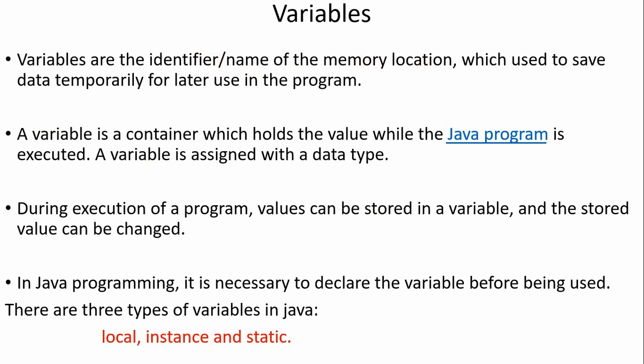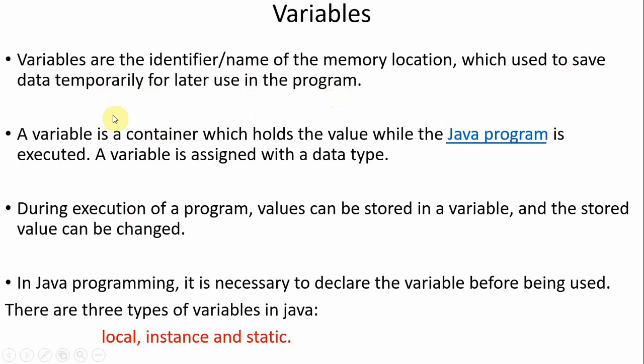The memory location can be identified with the help of this variable only, or simply you can call it a name to a memory location. It is used to save data temporarily for later use in the program. The name of that memory location is simply nothing but a variable.